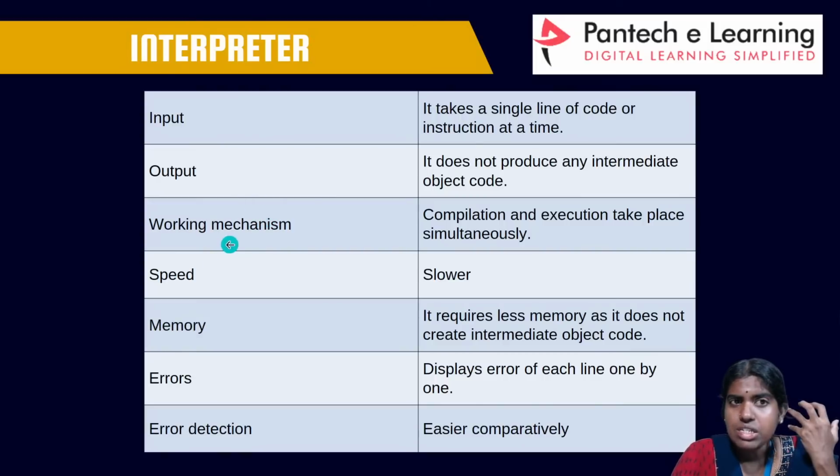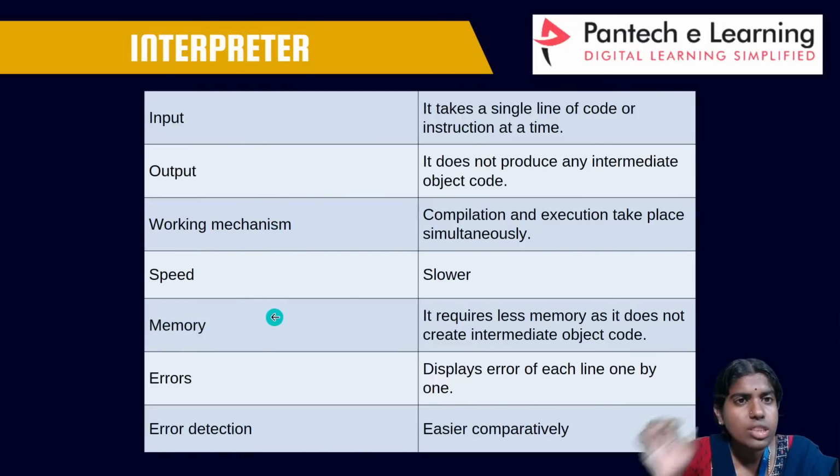And the working mechanism: compilation and execution take place simultaneously. The speed of an interpreter is slower when compared to the compiler. And for memory, it requires less memory as it does not create intermediate object code.